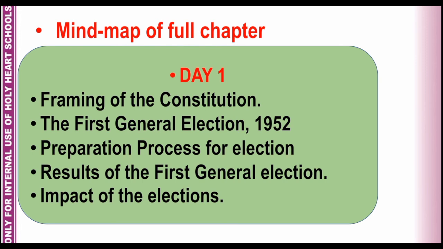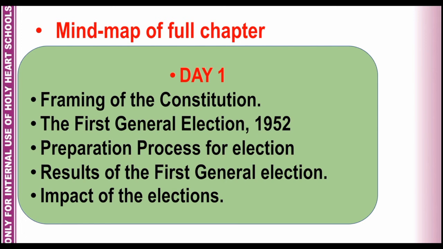Congress won 75% of Lok Sabha seats and 68% of State Assembly seats. Communist Party of India became the second largest party after Congress. We have discussed the impact of the first general election. Though Congress was winning party both at Lok Sabha and at state legislative assemblies, still it gave due importance to the viewpoint of opposition leaders.